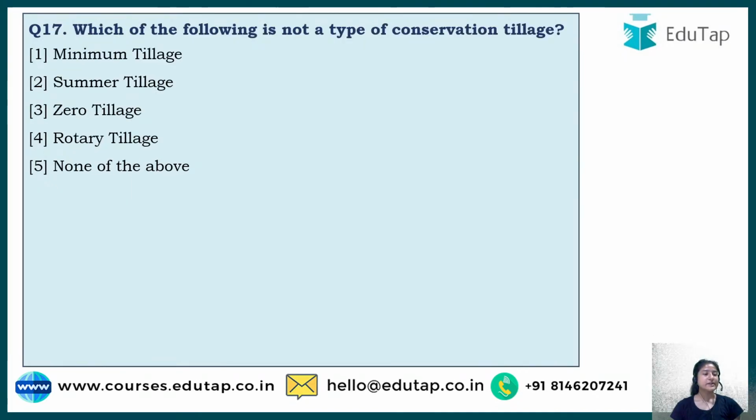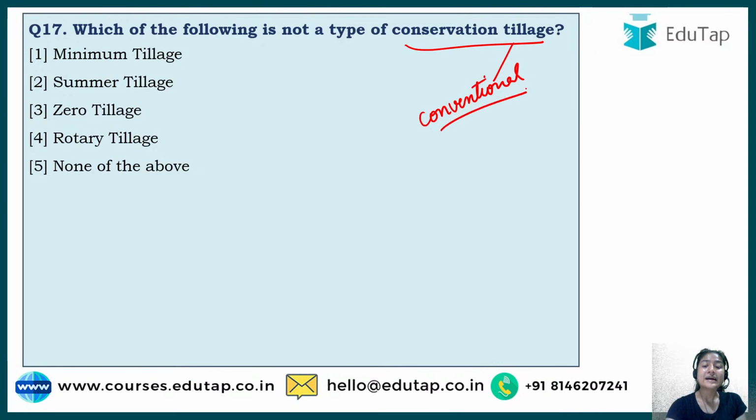Question number 17: which of the following is not a type of conservation tillage? Tillage is basically of two types. One is conservation, which is mentioned in the question, and the second one is conventional. First of all, what is tillage? Tillage is the mechanical manipulation of soil. What is mechanical manipulation of soil?